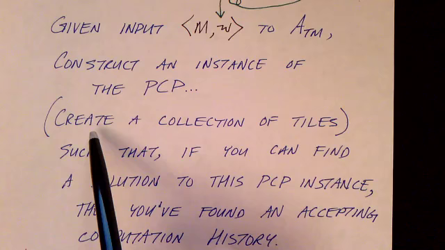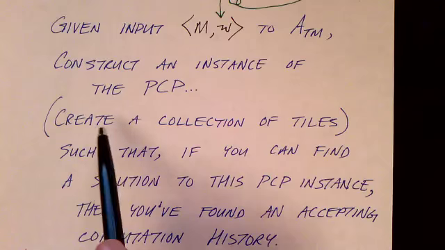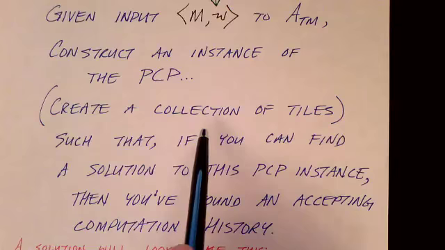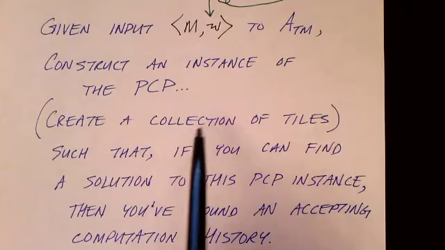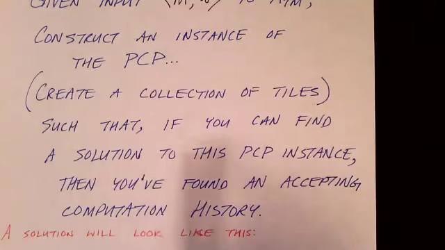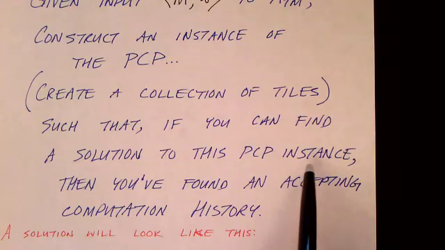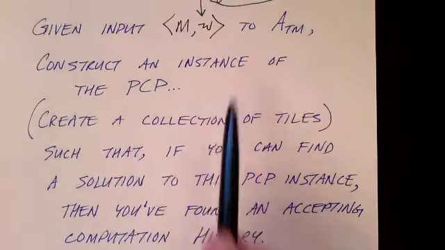Remember that an instance of the post-correspondence problem is just a collection of tiles. So we need to create a collection of tiles. So given an M and a W, we're going to show how we can produce a collection of tiles, such that if you could find a solution to this post-correspondence problem instance, then you found an accepting computation history, which proves that M would accept W.